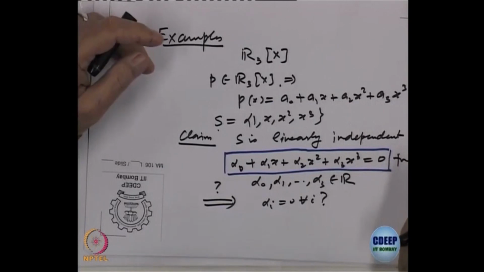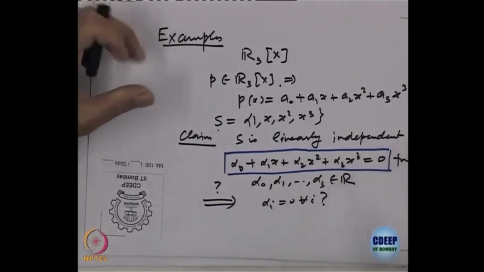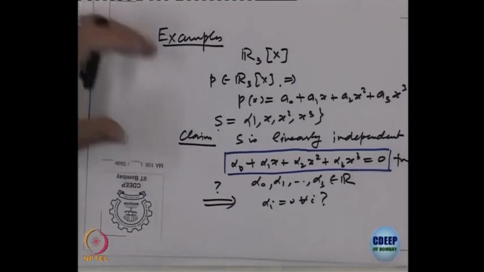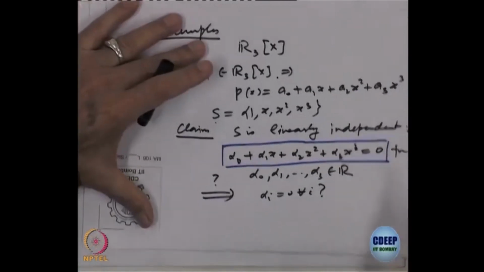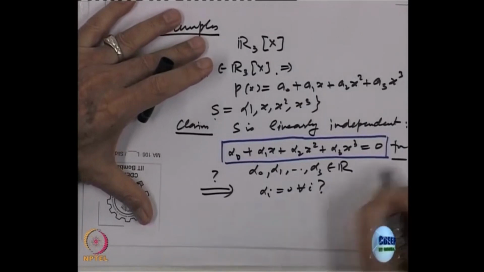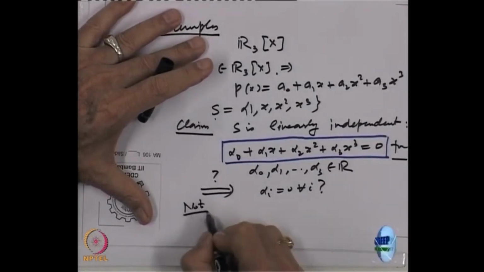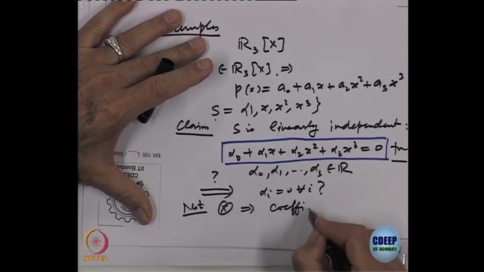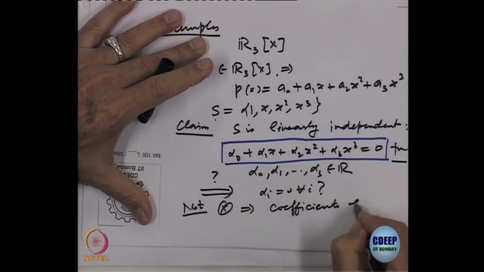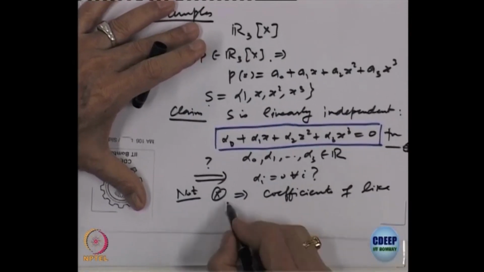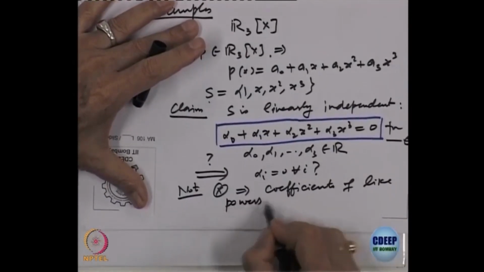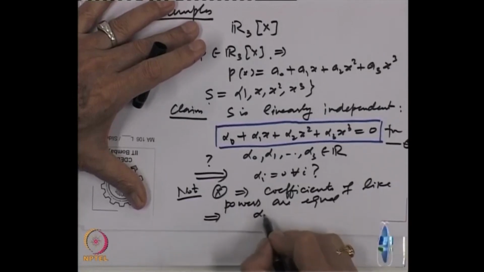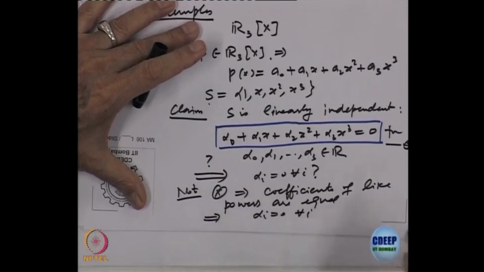If that is the 0 polynomial, that is equal to this polynomial. What does equality of polynomials mean? When do you say two polynomials are equal? If the coefficients of like powers are equal, right. So, this star implies coefficients of like powers are equal, and that means that each alpha i is equal to 0 for every i.